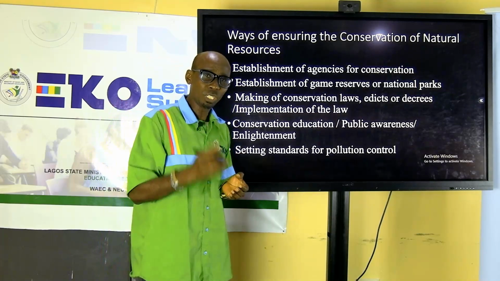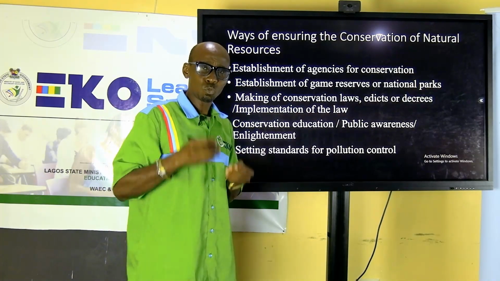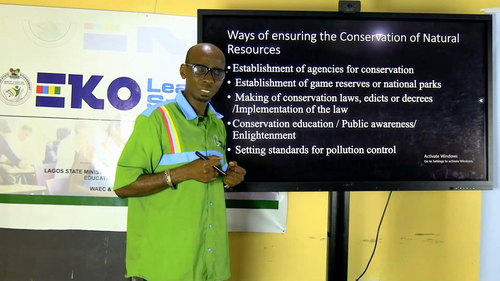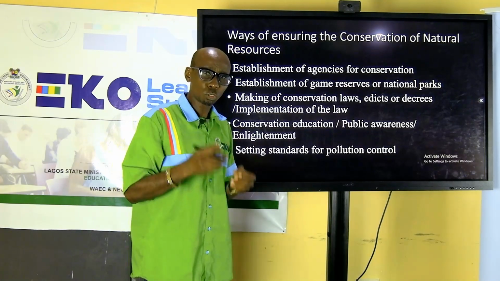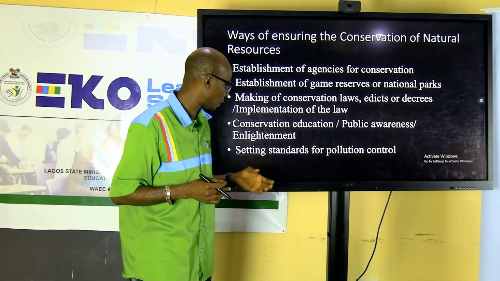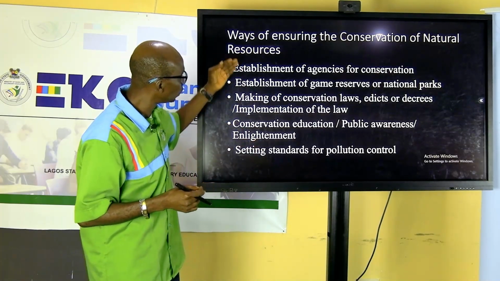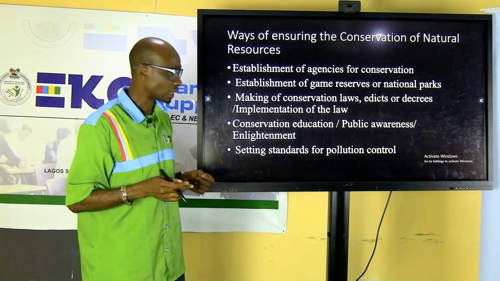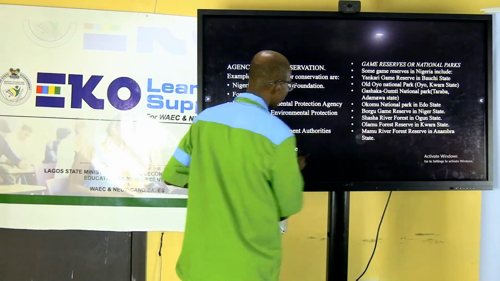That is, setting limits of waste that industries can release into the atmosphere, limits of smoke that industries can release into the atmosphere. These are some of the ways we can ensure conservation of natural resources.